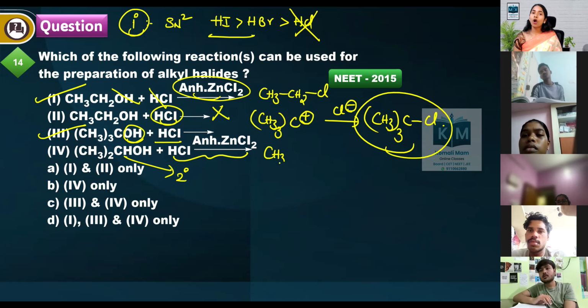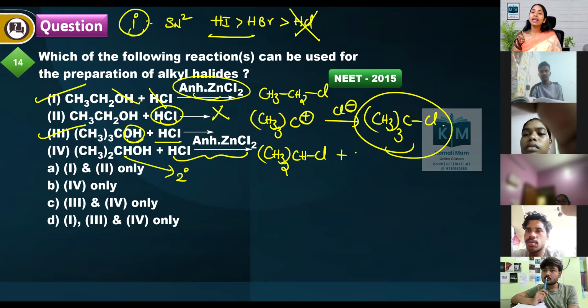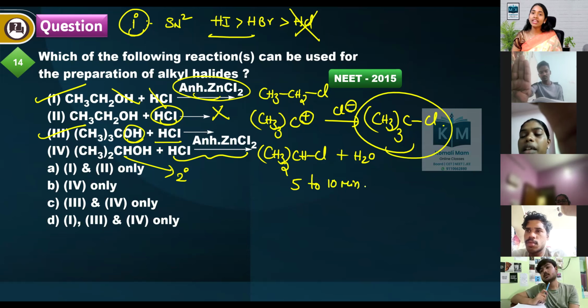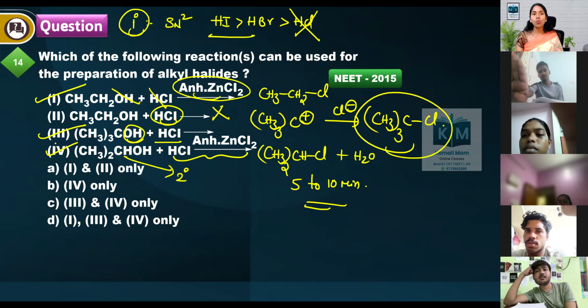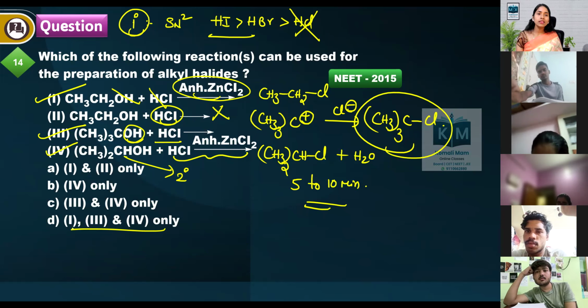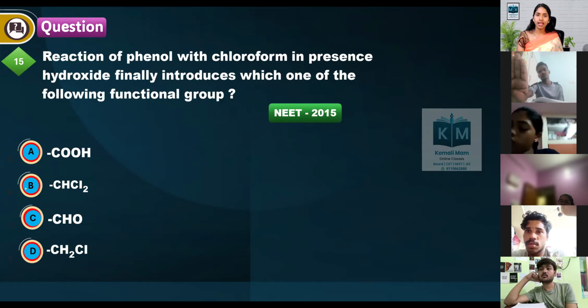Next, you see this secondary alcohol reacts with Lucas reagent. And what is our product? (CH3)2CHCl, and then we'll be getting H2O. This gives a precipitate in how much time? A secondary alcohol gives the precipitate in 5 to 10 minutes. So option 4 is the correct answer. So 1, 3, 4 are the possible reactions.